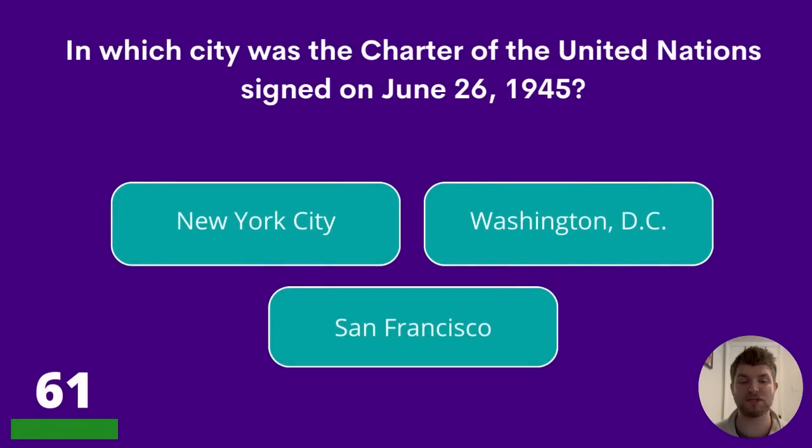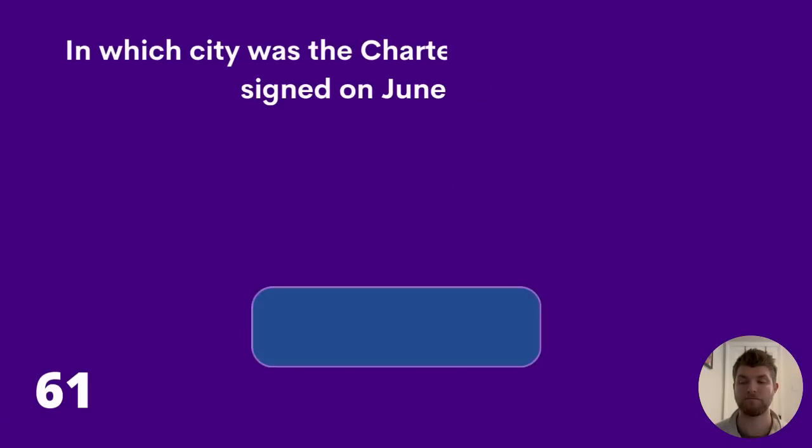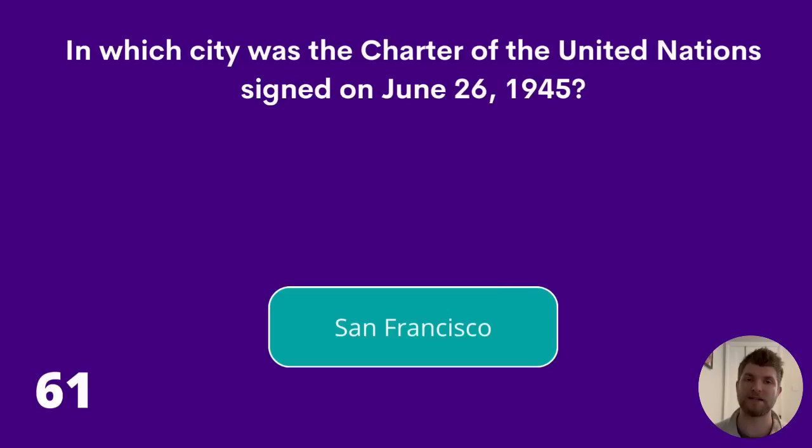61. In which city was the Charter of the United Nations signed on June 26, 1945? New York City, Washington, D.C., or San Francisco? The answer is San Francisco.